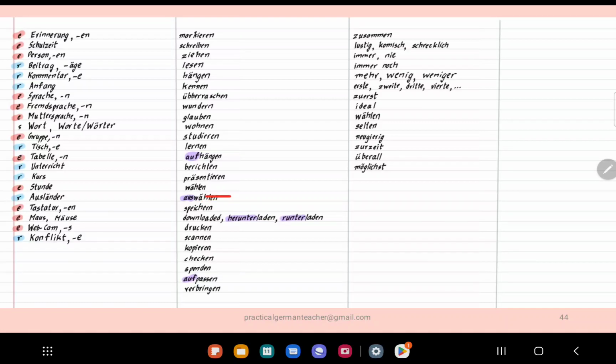So what is the difference between wählen and auswählen? They both mean the same, but you use wählen when there are unlimited choices, okay? You use auswählen when the number of choices is limited, okay? Please try to do this, see if you know the meanings, and write the English meaning that you can think of, and then check if you are right or not, okay?